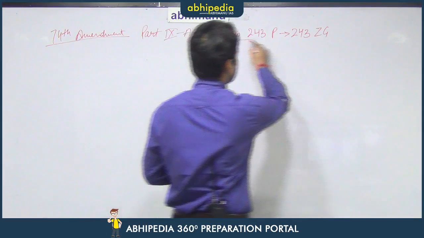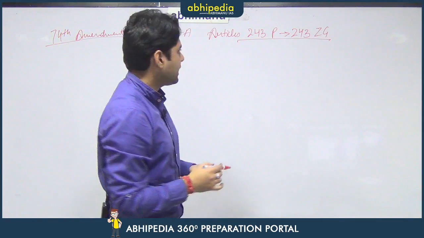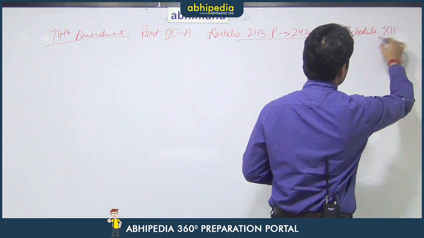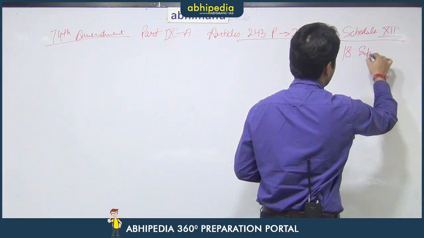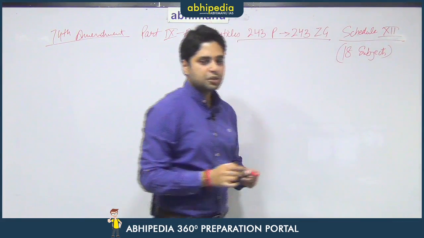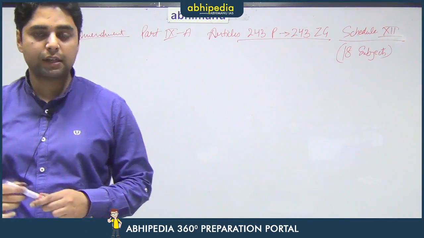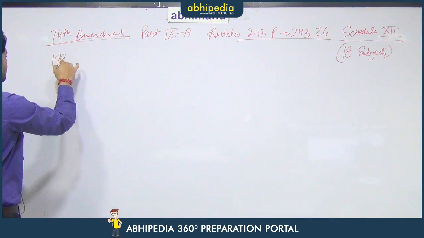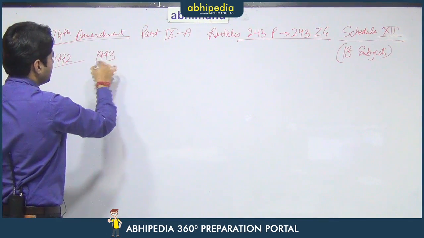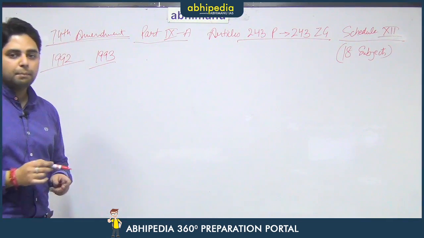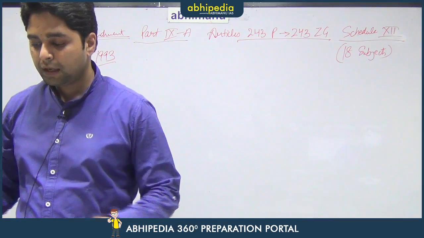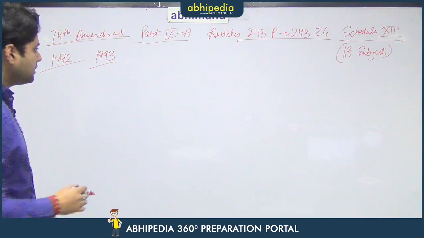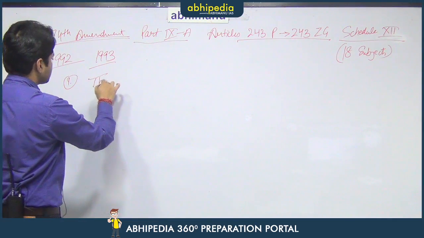Articles 243P to 243ZG, Part 9A of the Constitution. It also added Schedule 12 to the Constitution, that includes 18 subjects on which the urban local bodies shall make provisions. The 74th Amendment Act was passed in the year 1992 and implemented in the year 1993, and Part 9A was added to the Constitution by virtue of the 74th Amendment. Let us discuss some important provisions of the 74th Amendment Act. Under this also there is a three-tier system.